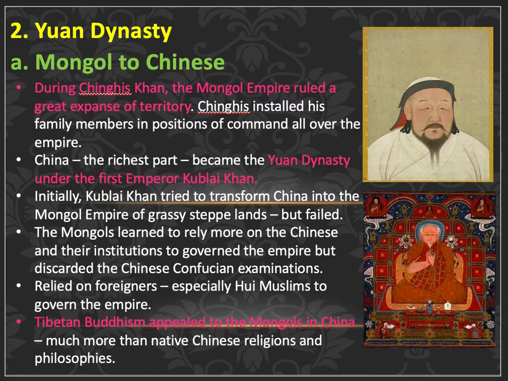Okay, so let us talk about part A first. How did the Mongols become Chinese? During Genghis Khan, the Mongols ruled a great expanse of territory. Of all the different parts of the Mongol territories, the richest part of this land-based empire is China. And in China, Kublai Khan became the first emperor of the Yuan dynasty.